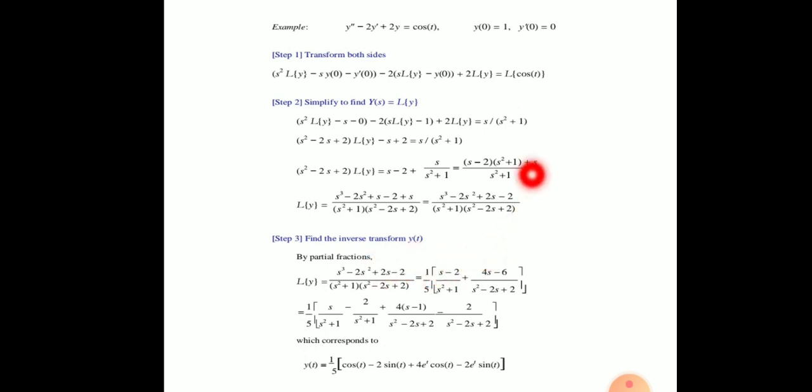After simplifying, the terms become y(t) equal to (1/5)[cos t - 2 sin t + 4e^t cos t - 2e^t sin t], which is the required result.